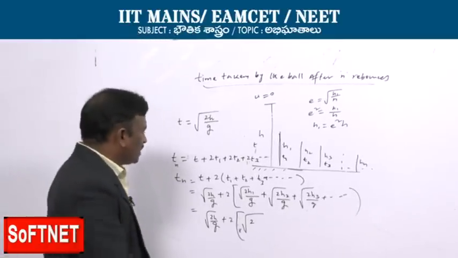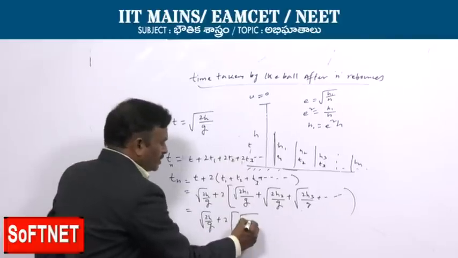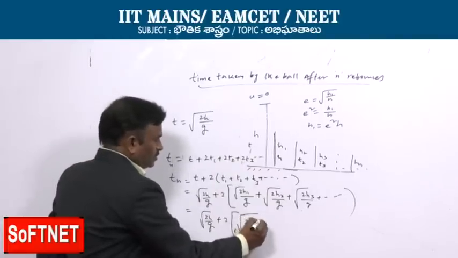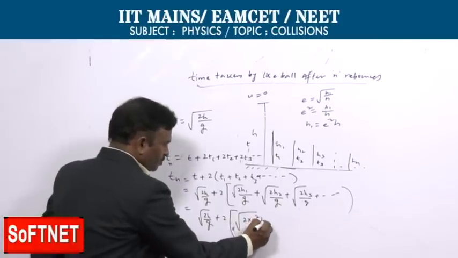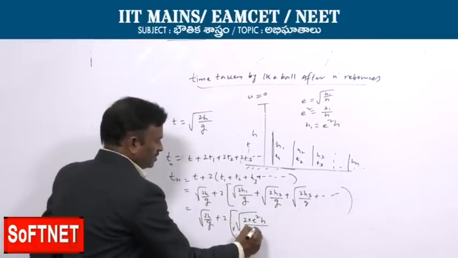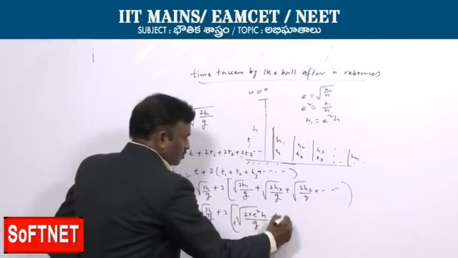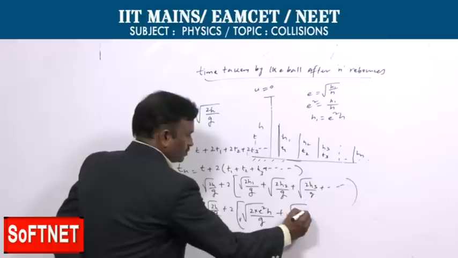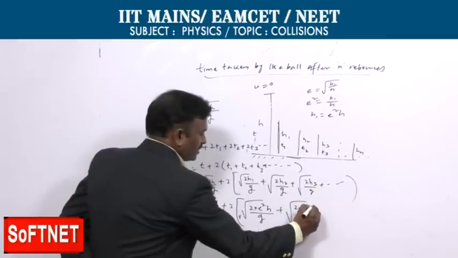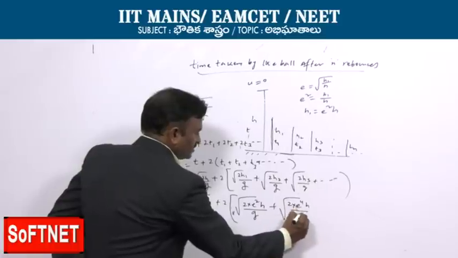So, by substituting in place of h1, we get 2 into e square h by g, plus root of 2 into e to the power of 4 into h by g.